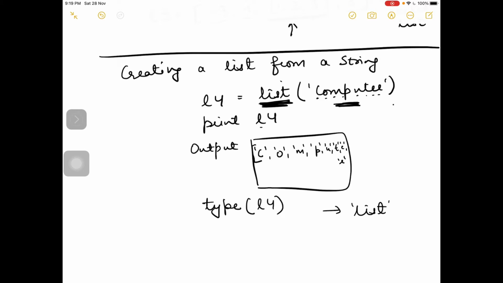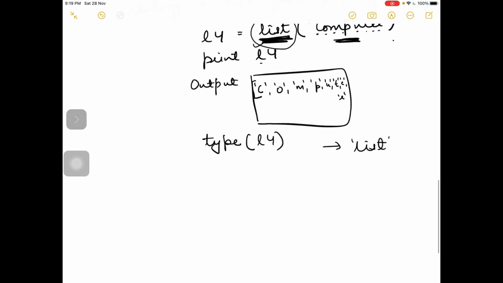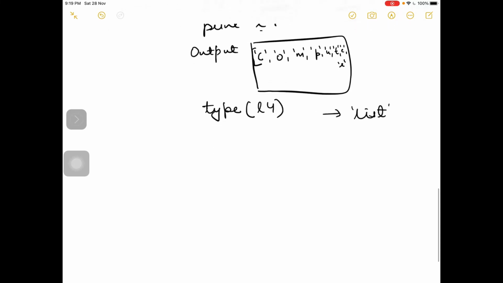Don't confuse this function list with the sequence. This is a function and list is a concept. List is a class. It is a type of object. An empty list can be created as we have learned earlier, or you can also create an empty list using the same list function but with empty brackets.